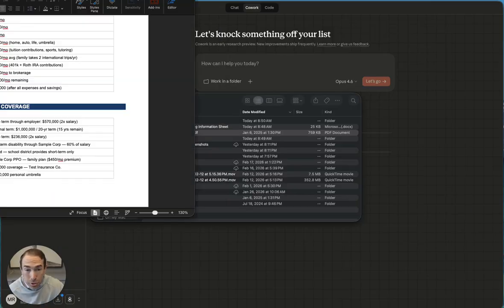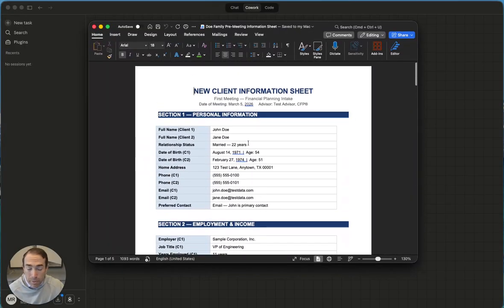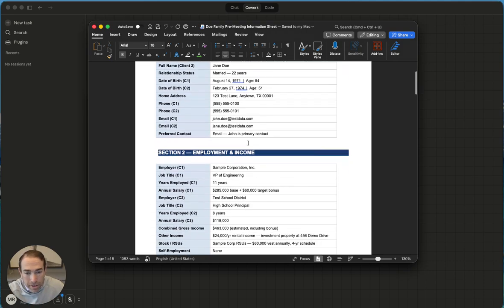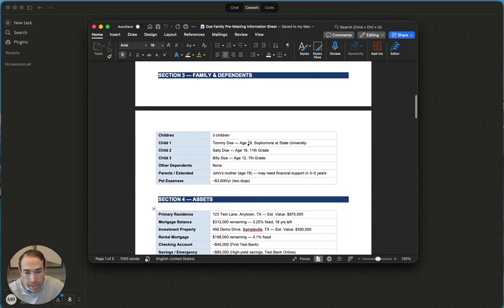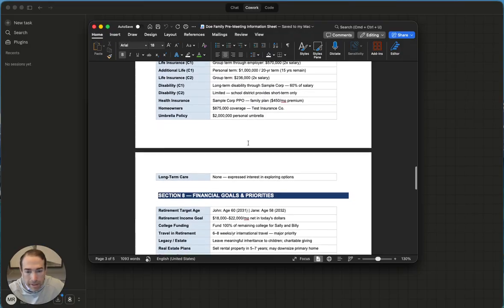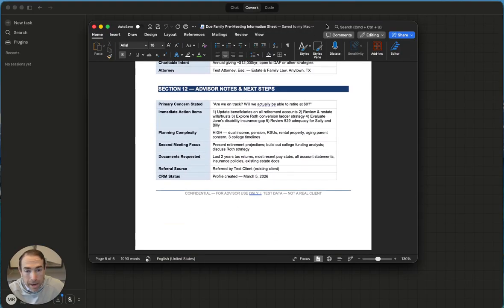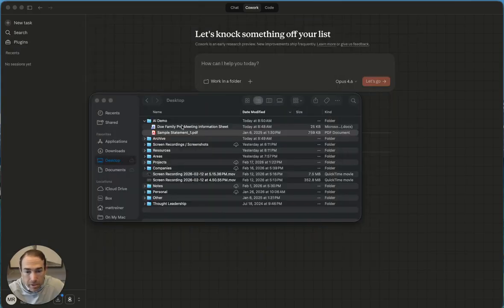And I actually used Claude to help me build this information sheet. And it's a pretty extensive one. We probably won't get all this information from an initial prospect, but man, would it be nice if we did. So you can see everything here, all the different sections, the information here. A lot of information, and I have that all. So both of these documents are within this folder.